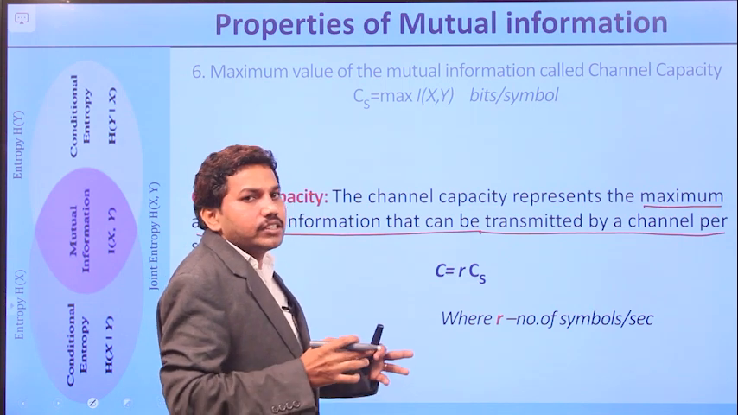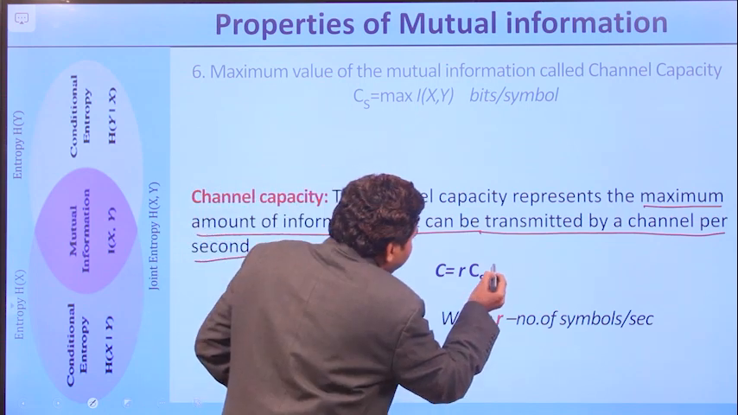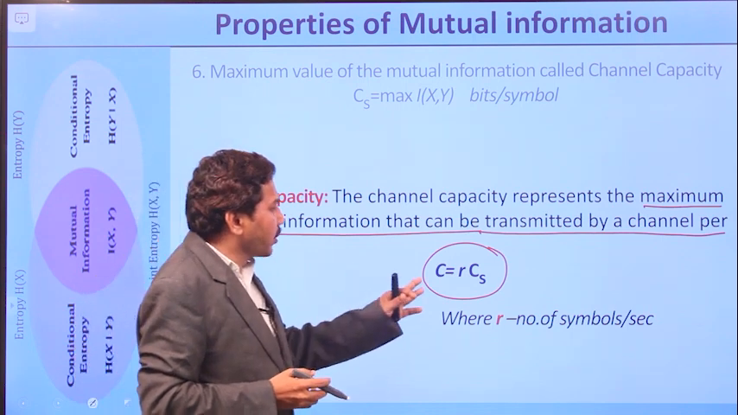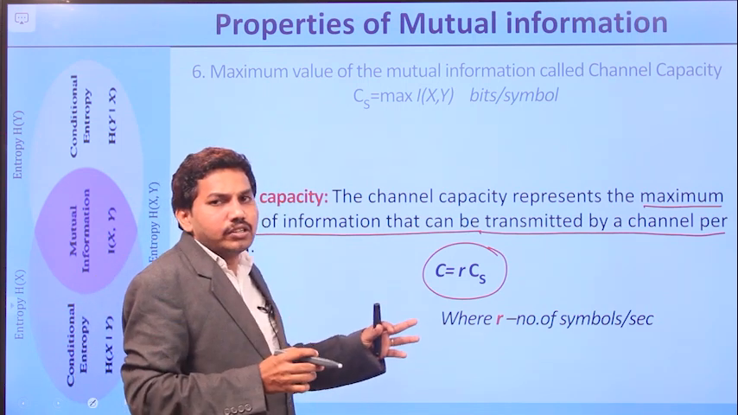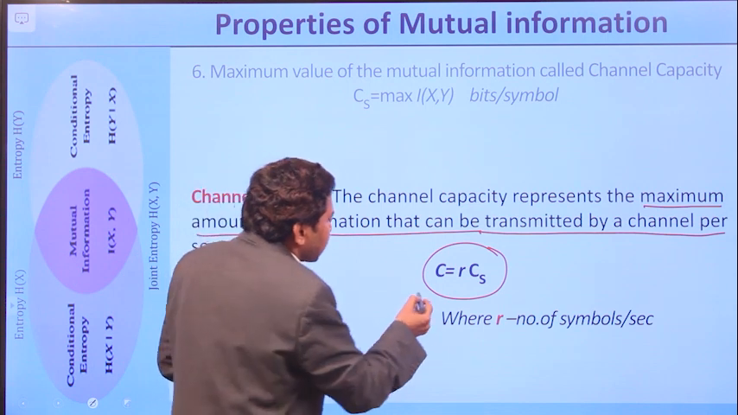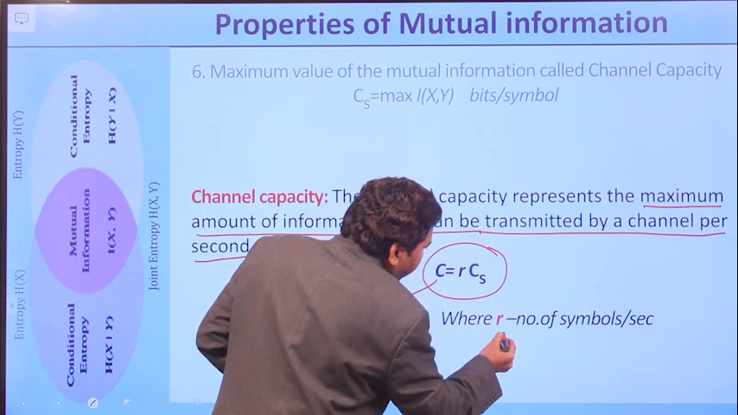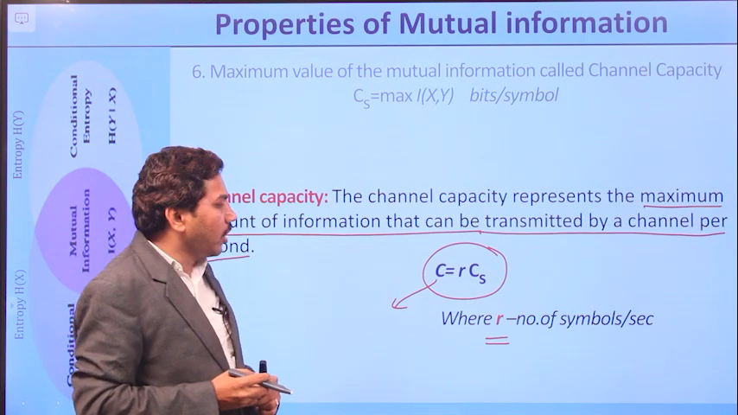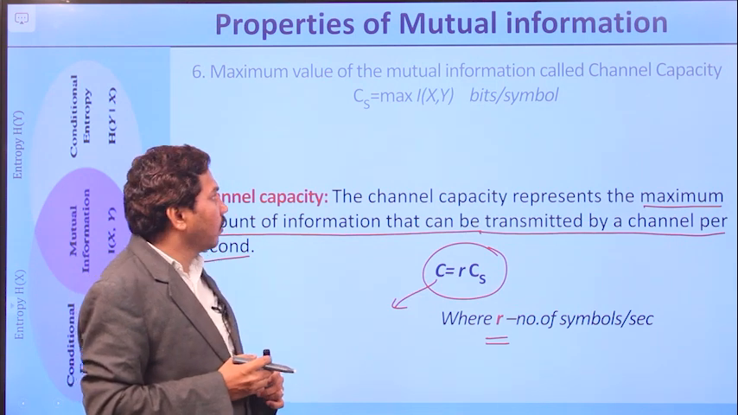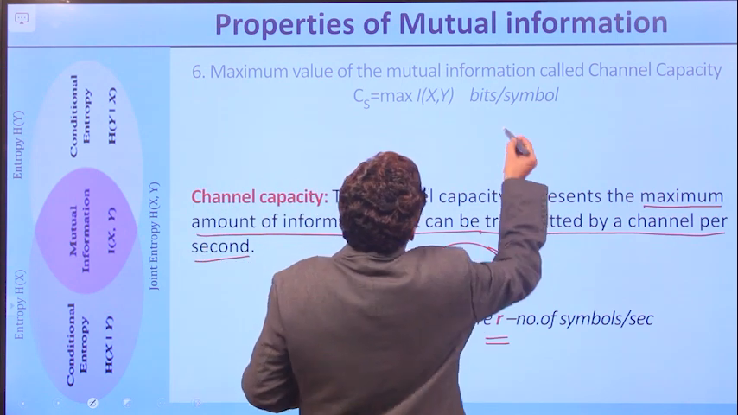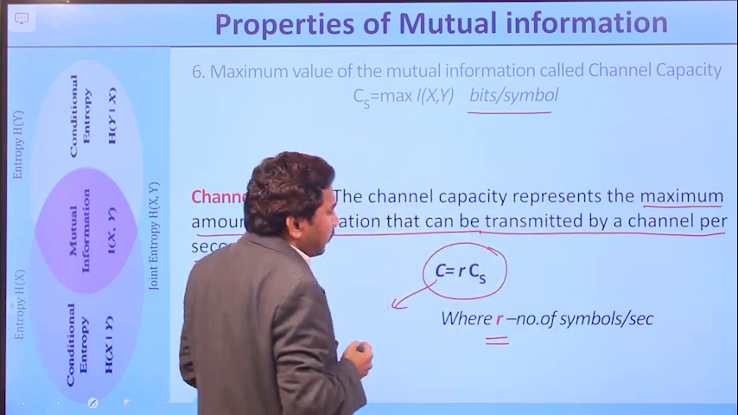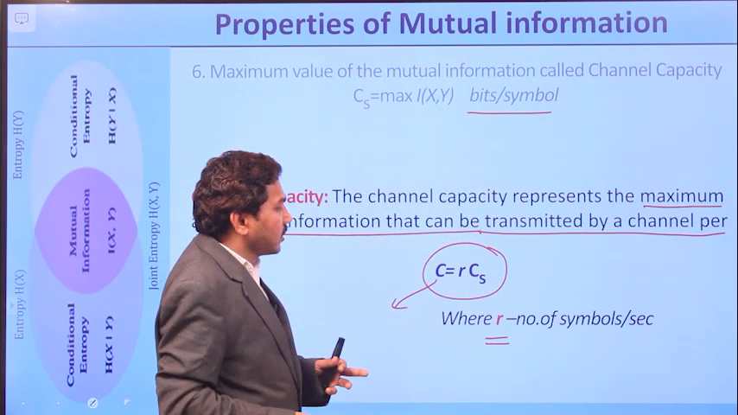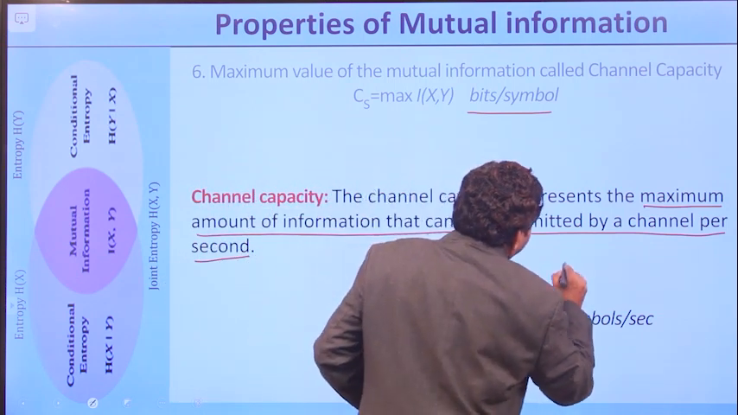This is known as the channel capacity, which is C equal to R into Cs, where Cs represents the maximum of the mutual information, right? C is the channel capacity, where R represents the number of symbols per second. The units for Cs are bits per symbol, and the units for R are symbols per second. So here symbols get cancelled, and the units for C are bits per second.